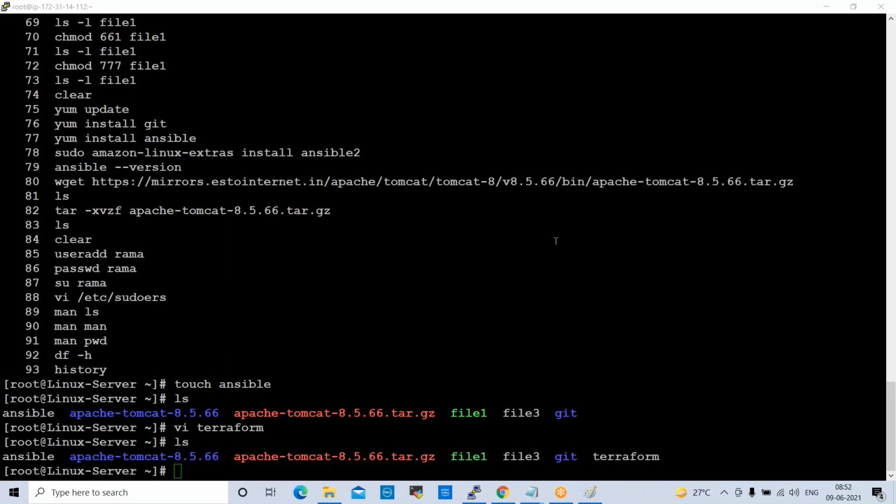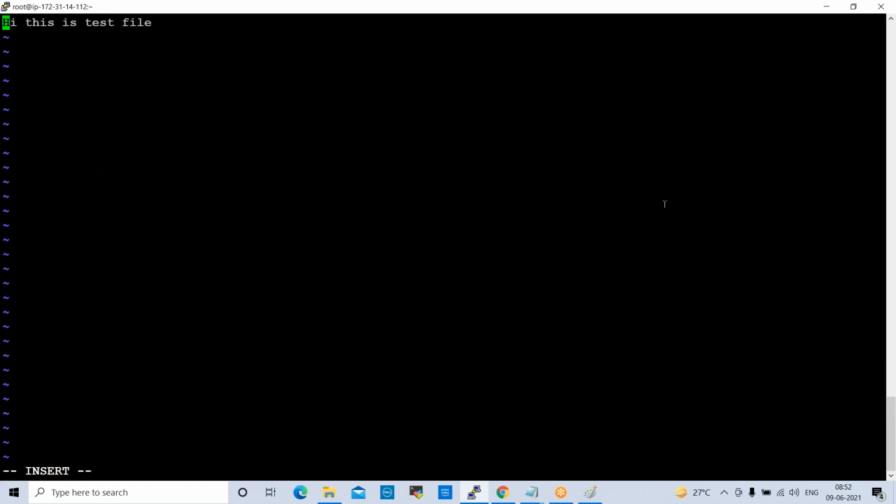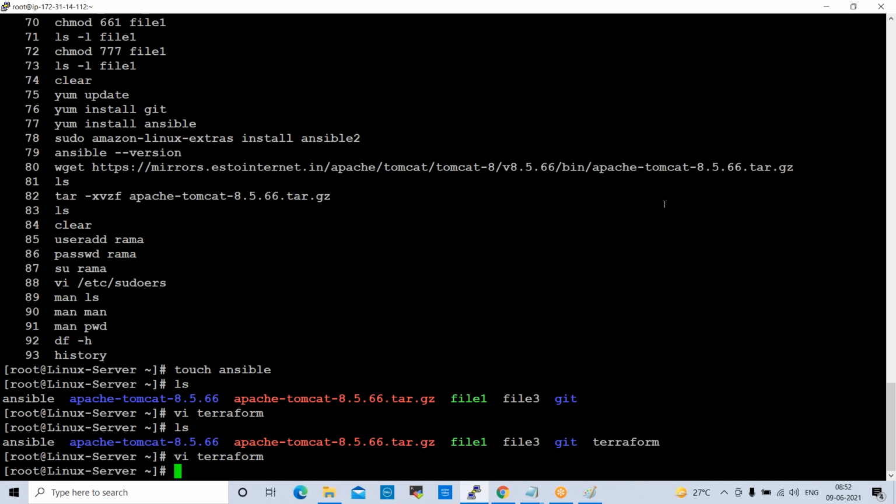VI editor. You can open it where the content is already there. You want to edit that, right? If there are any mistakes, I want to edit that content. So once I enter vi Terraform, there is the content. Go to insert mode. You can edit this, add something here, or remove something, then escape, save and quit. In the VI editor, you can open the file and customize it.